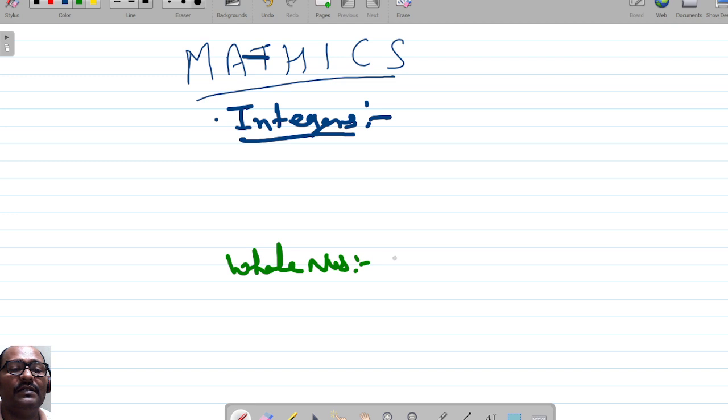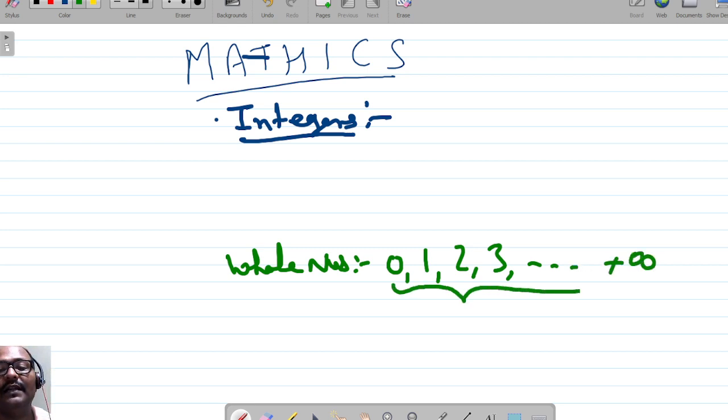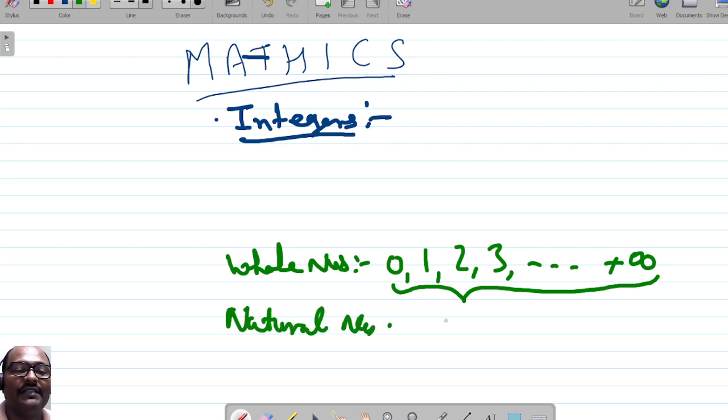You know what whole numbers are? Whole numbers are all the numbers starting from 0: 0, 1, 2, 3, 4, and till infinity. All these are positive numbers with 0, and here we have no negative numbers. After that, we have natural numbers. Do you know what natural numbers are? Natural numbers are the numbers starting from 1, 2, 3 till infinity.